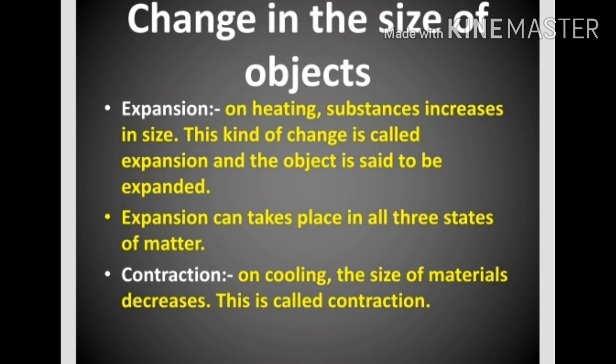When we heat any object, its size increases, and that object is called an expanded object. Expansion can take place in all three states of matter, that is solid, liquid and gases. In all three states of matter, expansion of the substance takes place.